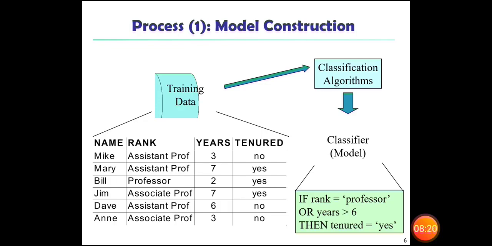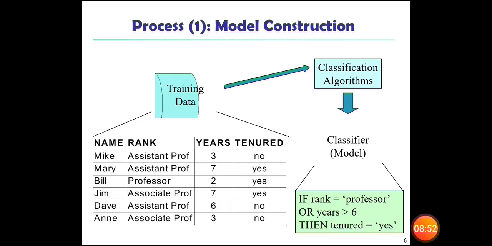With this we will try to construct a model. So this is the training data. By applying classification algorithm, we will construct a classifier model. There clearly the query is given: if rank equal to professor or year greater than 6, then tenure is yes. This is the rule. So it is a model.